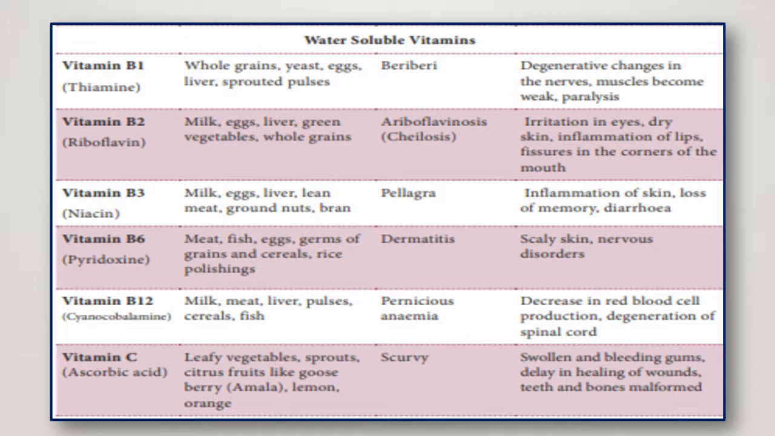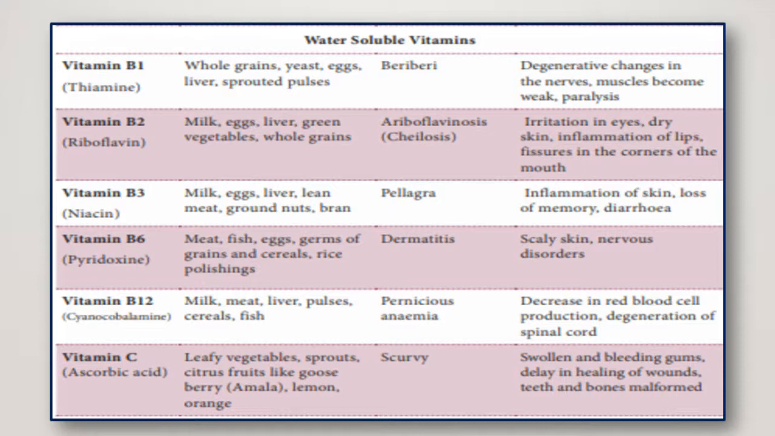And the last vitamin is vitamin C, ascorbic acid, and it is found in leafy vegetables, sprouts, citrus fruits like gooseberry, okay, amla, lemon, orange, etc. And the deficiency disease is scurvy. So what happens in scurvy? The swollen and bleeding gums.